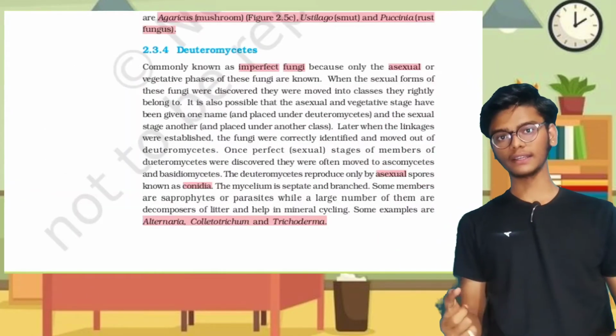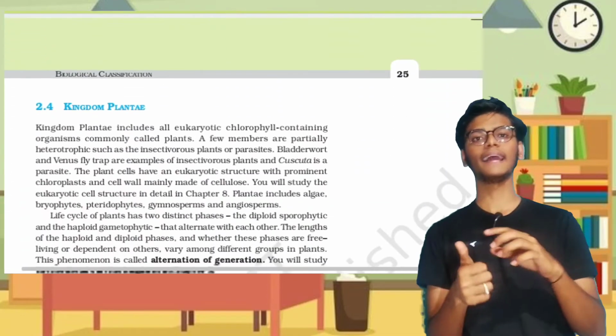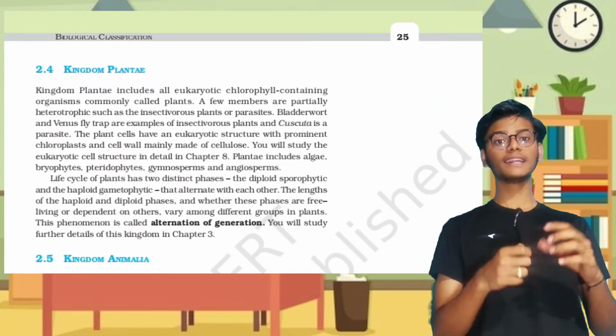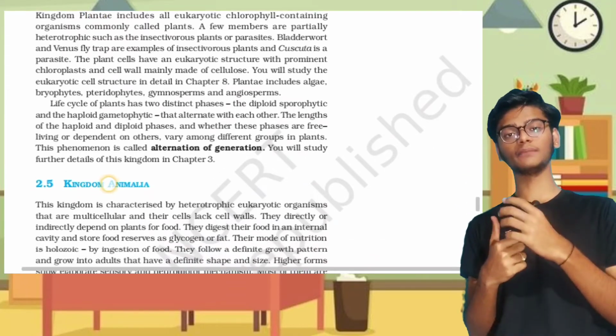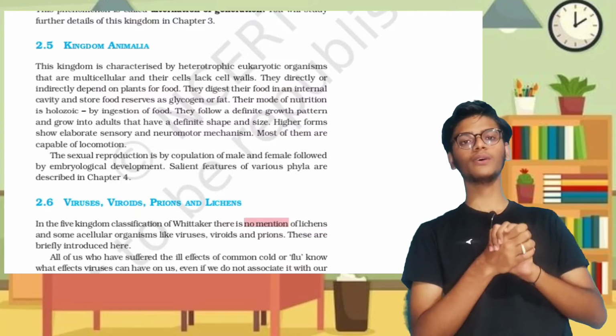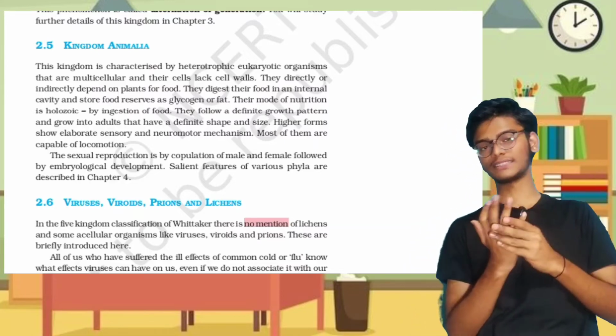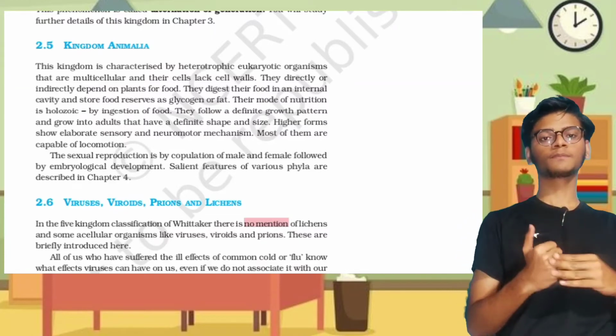After the kingdom fungi, the next two kingdoms are Plantae and Animalia. We will study the plant kingdom and animal kingdom in separate chapters, so now we will not discuss this. We will discuss it in the next two chapters.